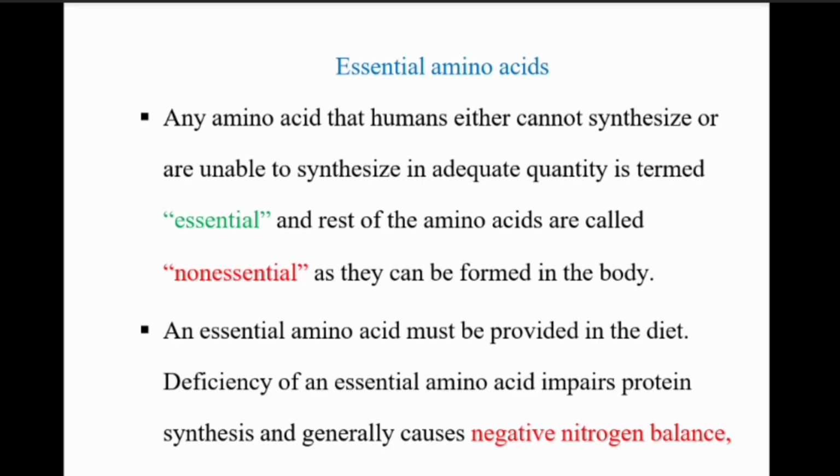And coming to essential amino acids. Amino acids that the human either cannot synthesize or is unable to synthesize in adequate quantities are termed essential, and the rest of the amino acids are called non-essential. They can be formed in the body. Essential means we have to take from the environment into the body. Non-essential means the body synthesizes it. An essential amino acid must be provided in the diet. Deficiency of the essential amino acids impacts the protein synthesis. Generally, it causes negative nitrogen balance.